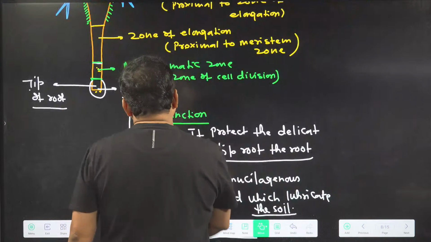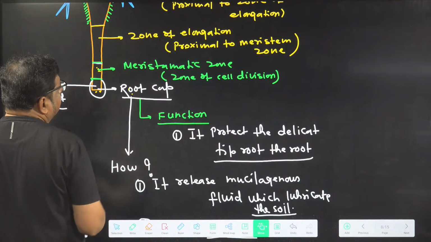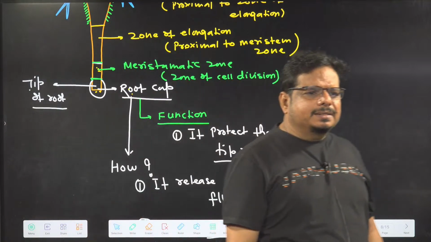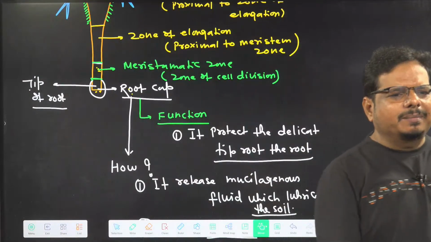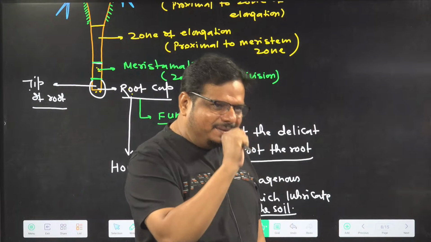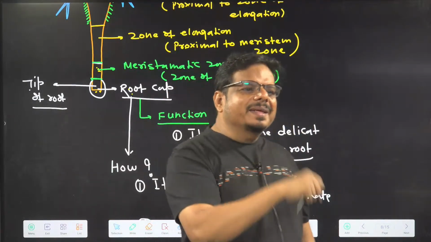Now, a few millimeters above the root cap, the meristematic zone is present. Is the meristematic zone present in the terminal region or subterminal region? NCERT did not write a very precise word. NCERT wrote the word terminal for the meristematic zone also.